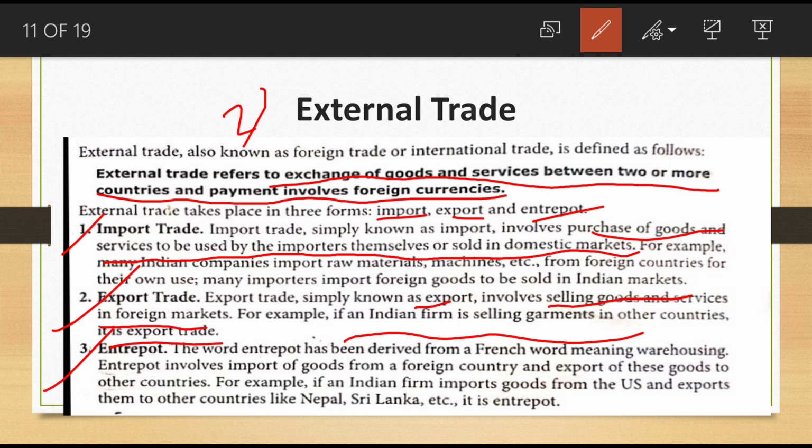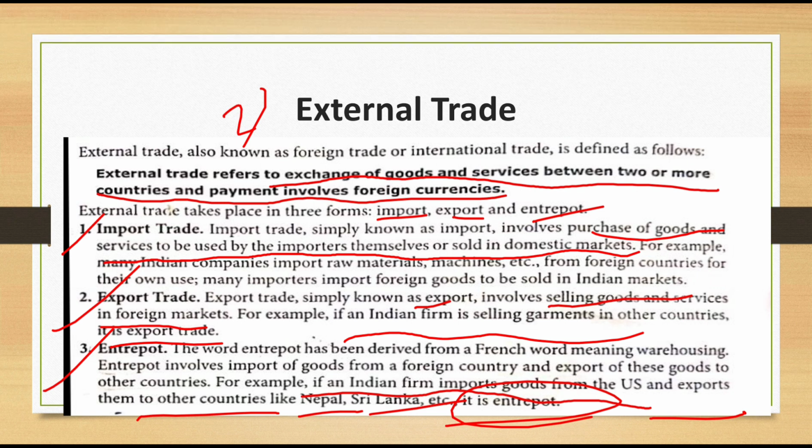Okay, the word entry port has been derived from the French word meaning warehousing. This entry port involves importing goods from a foreign country and exporting these goods to other countries. Example: an Indian firm imports goods from the US and exports to other countries like Nepal, Sri Lanka, etc. This is called entry port trade. Okay, so these are the three external trades: import trade, export trade, entry port trade.